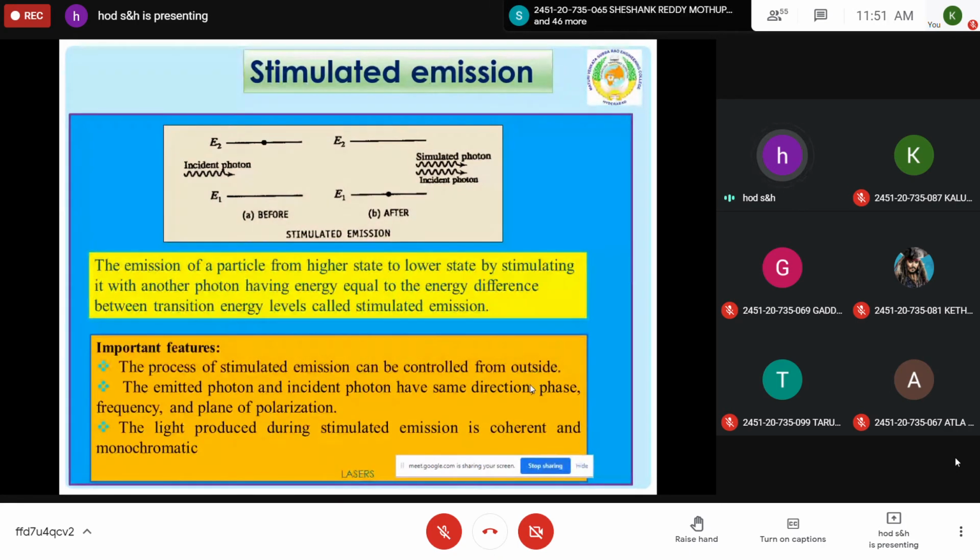Please take the diagram. Is it clear, boys? Stimulated emission? Yes, sir. Yes. Please take the diagram.